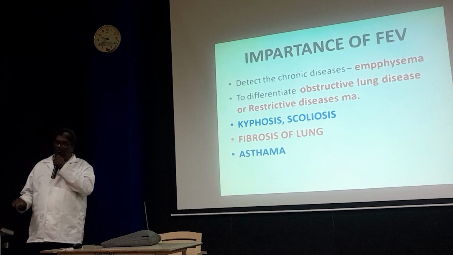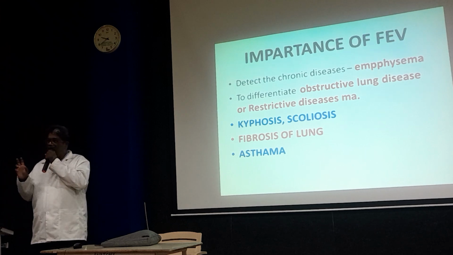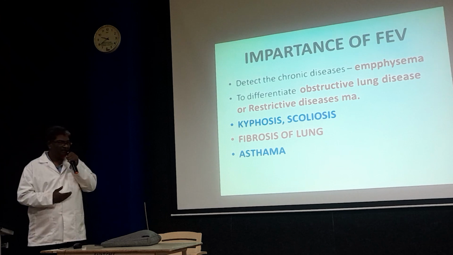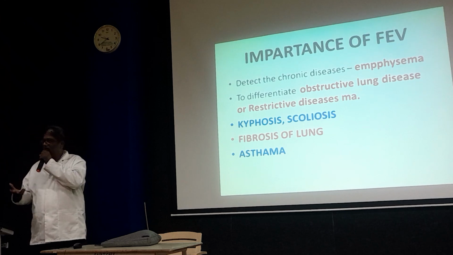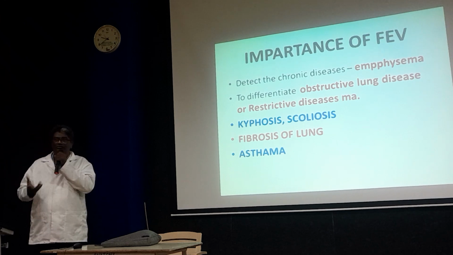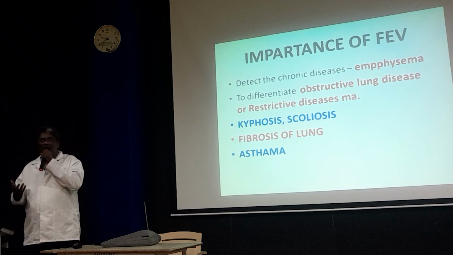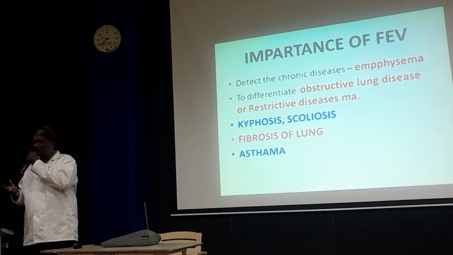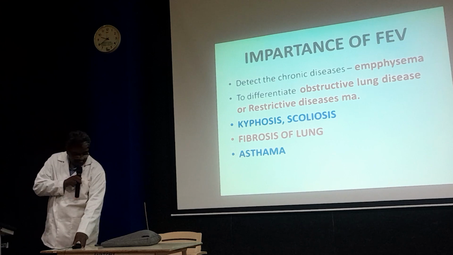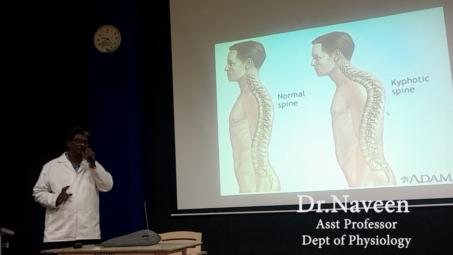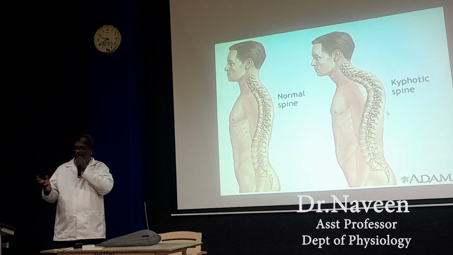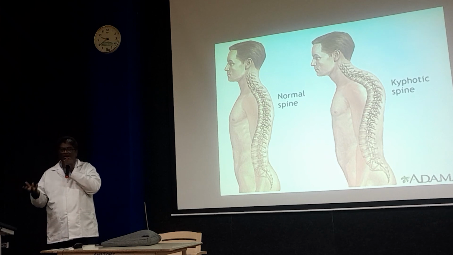So please note it down. In every exam or every practical, there is a clinical case. According to the values, you can answer whether it is obstructive or non-obstructive lung disease. This is the normal spine; with a normal spine, FEV1 values are normal, 80%.